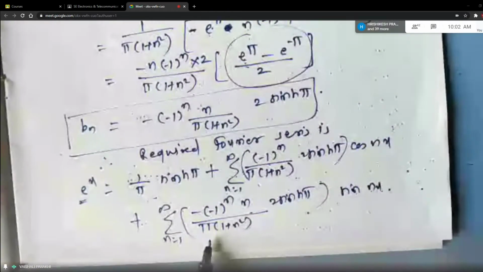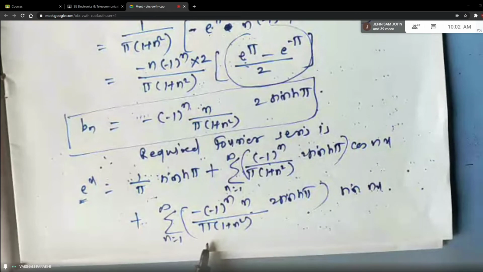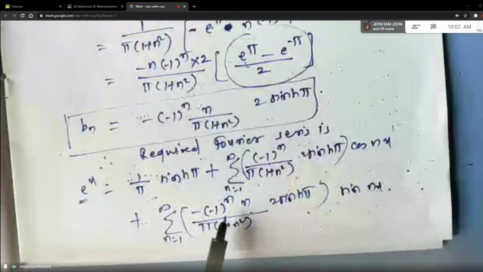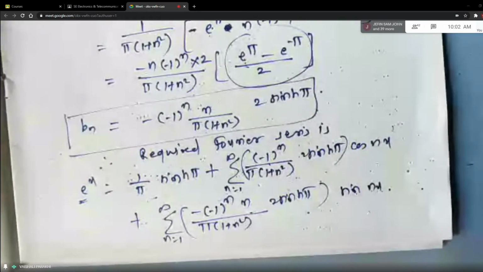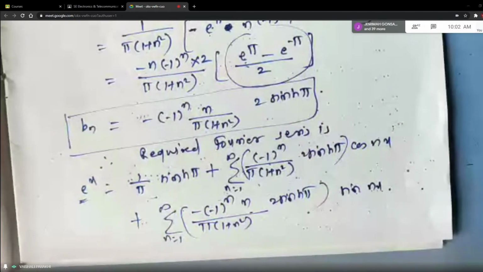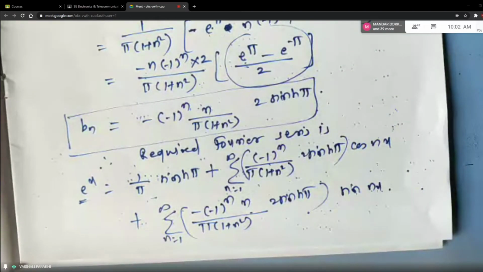Same thing you have to do for the second summation also. So try to get at least 3 terms of both the summation signs and choose the correct substitution for x. And then you can easily get the required series which is asked to deduce. Okay.